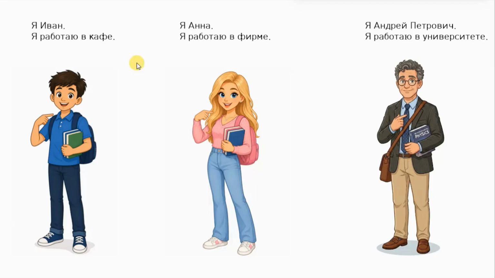For example, we can ask him, who are you? And he can answer, Я Иван, I'm Ivan. Я работаю в кафе. I work in cafe. And this girl, sorry, he says, I work in cafe.